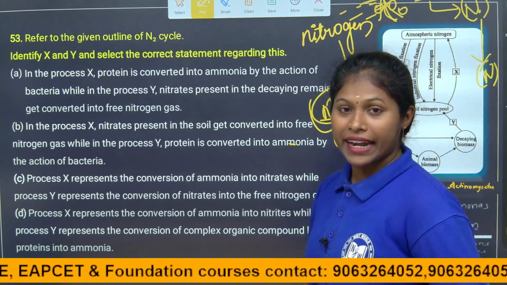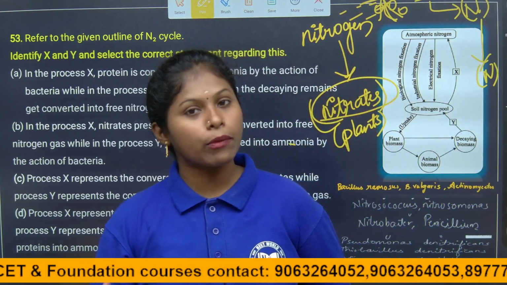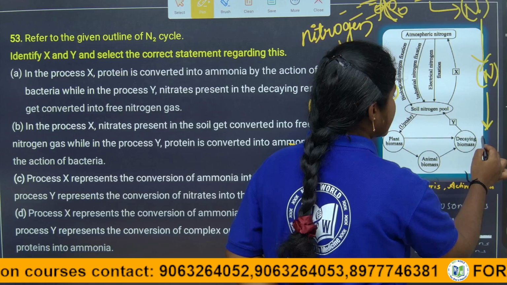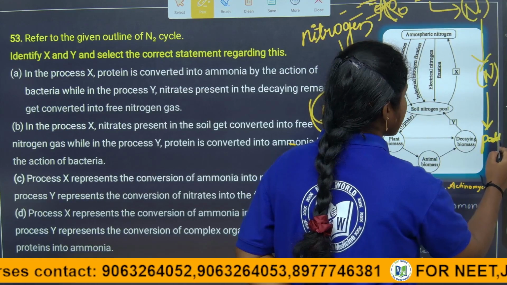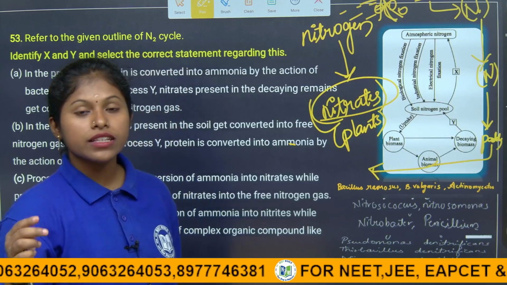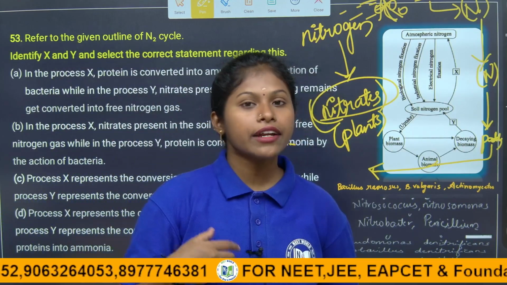Mainly paddy and wheat require more nitrogen, right, children? Paddy and wheat are our staple foods. In day-to-day life we are eating them as staple food. So this is how indirectly we are getting nitrogen in our body.